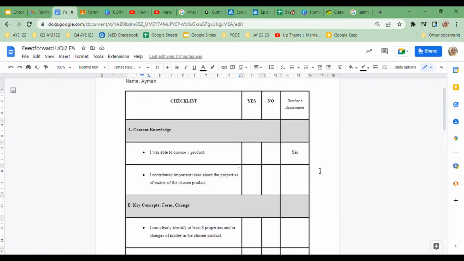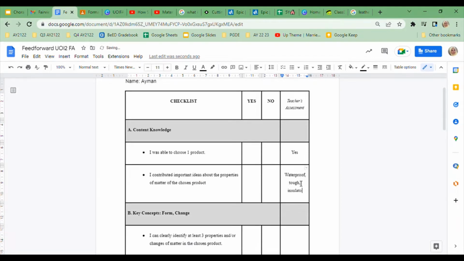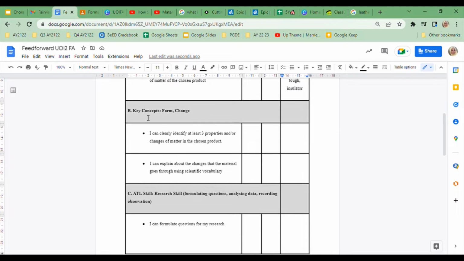So I would like Ayman to put these 3 things: waterproof, tough, insulator. Also explain in 1 or 2 lines what it means to be waterproof, what it means to be tough, what it means to be an insulator. So I'm not looking just for these 3 words, but also a short explanation. Right, next we have key concepts, form and change.